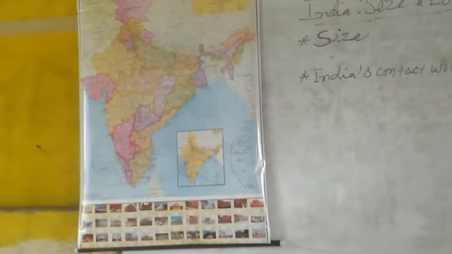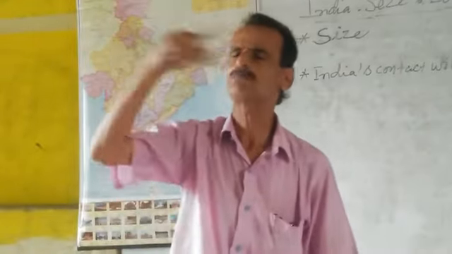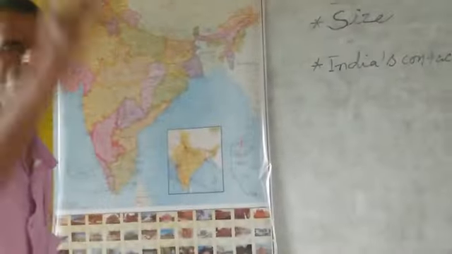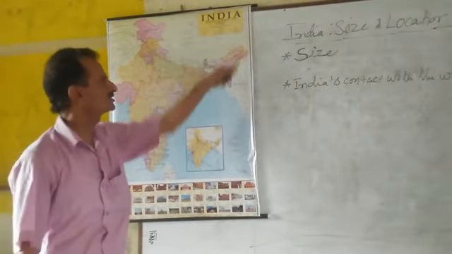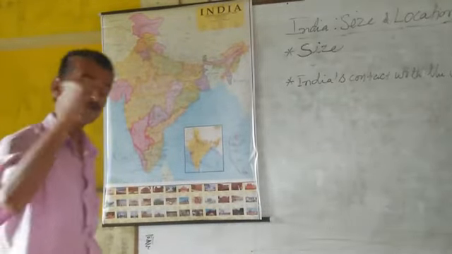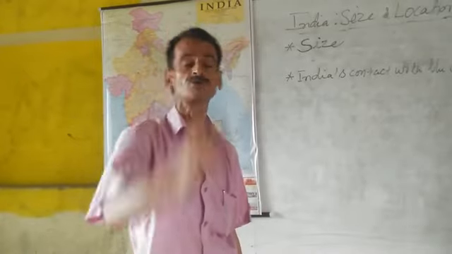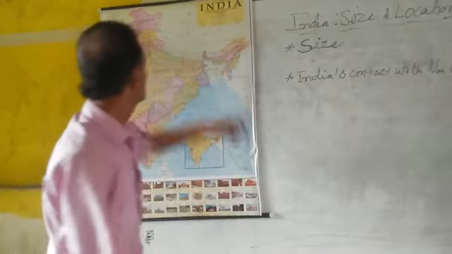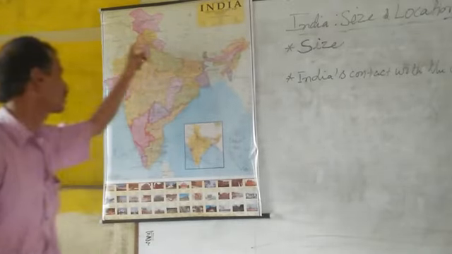Then you should understand that India is bounded by the new fold mountains, the Himalaya, in the north, northeast and northwest. Your country India is surrounded by the new fold mountains, the Himalaya, all over the north, the northeastern part and the northwestern part.